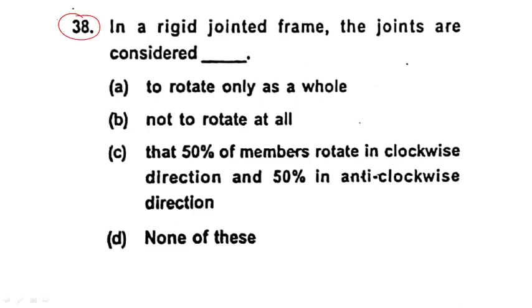In a rigid jointed frame, the joints are considered what? Rotate only, or not rotate, or 50% of members rotate clockwise and 50% anticlockwise. What is the correct answer? First of all, understand, for example, let me draw the diagram. This is a rigid joint, or we can say this is a frame. The joint is here.